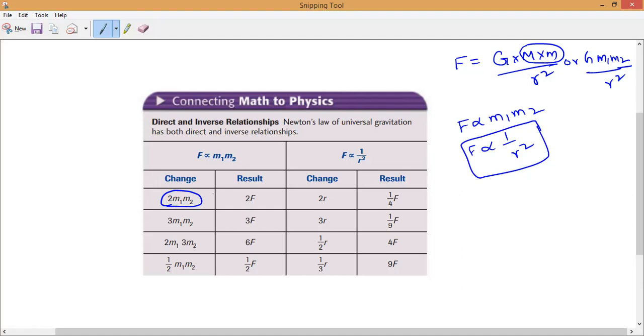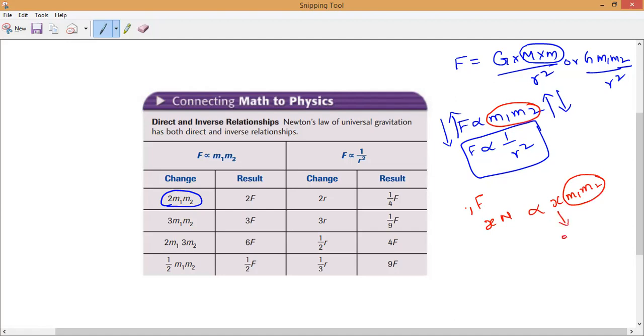Now understand, Shruti. If force increases, mass also increases. If force decreases, mass also decreases. This is what we call a direct relation. If one increases, the other also increases. Before, if you have some X units of force, then mass is also X. Do you understand? Are you clear?